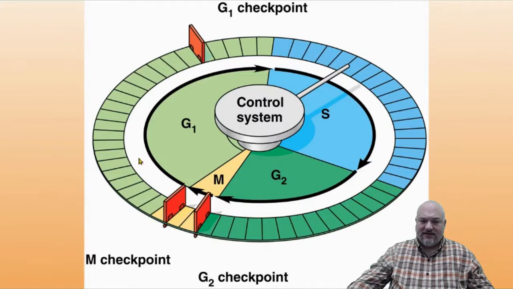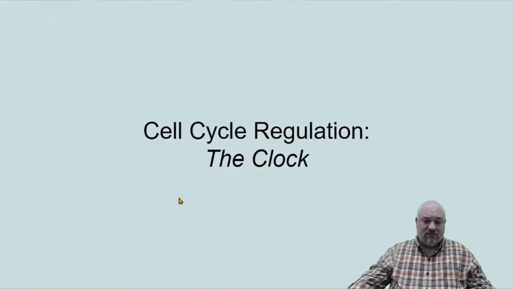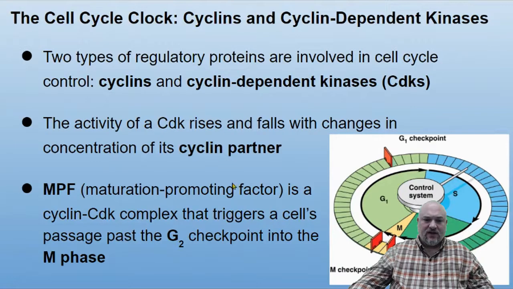So here we can kind of see the cell cycle. We got interphase in the green and the blue, mitosis in the yellow. We can see here is a barrier in the G1. Here's another barrier between G2 and M, and another barrier right in the middle of M. Those are the major checkpoints. So let's get into it a little bit deeper.